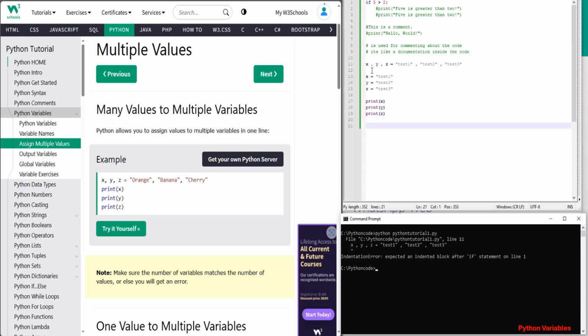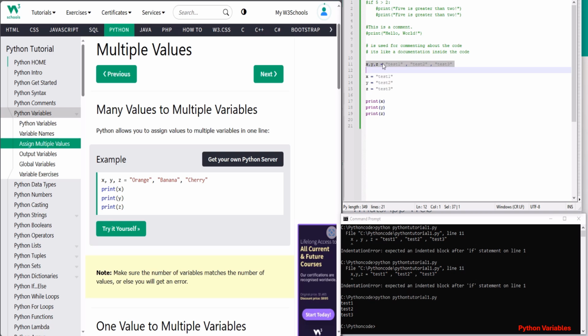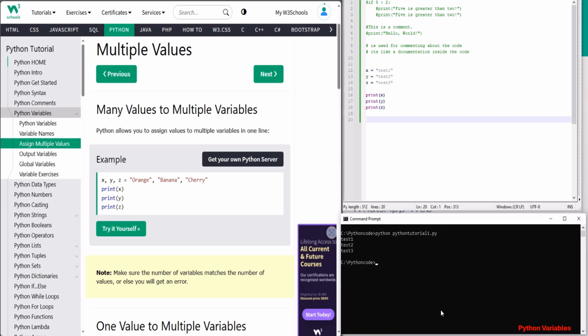Now I'm just printing it, and you see there are some errors. It says indentation errors. Indentation is a very common thing you have to be careful about. So now you see why the error has occurred. The if condition is empty, and I have commented out the print, so the compiler says you have to put something after the if. So I comment out the if to get this working, and now you see test1, test2, and test3 being printed. That line is exactly the same as the 3 lines, so when I compile, you will get the same results.